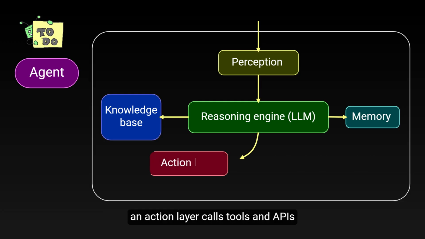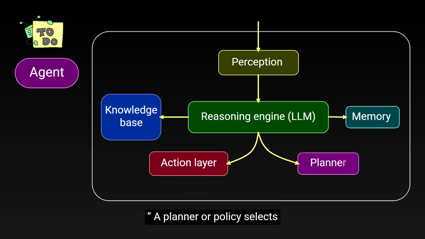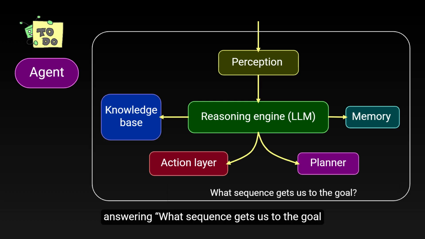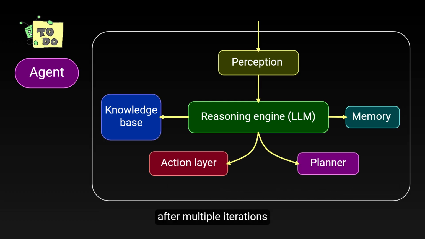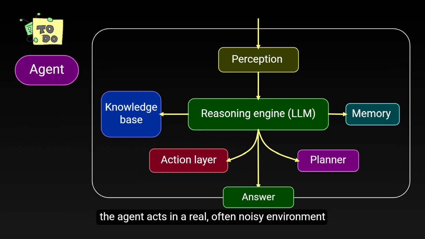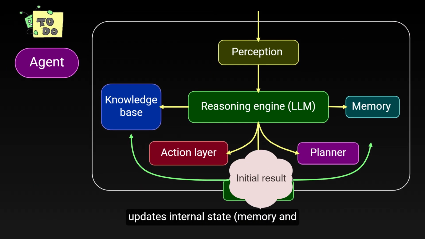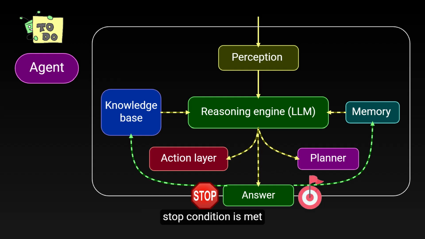And then an action layer calls tools and APIs, answering what can I do now? A planner or policy selects the next move, answering what sequence gets us to the goal. Finally, after multiple iterations, the agent outputs the final answer. What's more, the agent acts in a real, often noisy environment. It observes results, updates internal state, memory and knowledge, and adapts plans. So it doesn't run just once. Instead, it operates in a loop: perceive, reason, plan, act, observe, update, and continues until the goal is reached, or a stop condition is met.